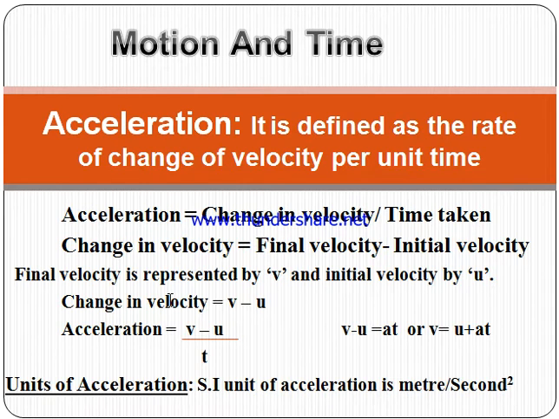Good morning students. In my last video we discussed acceleration. It is defined as the rate of change of velocity per unit time. So we have written the formula: acceleration is equal to change in velocity by time taken, and change in velocity is equal to final velocity minus initial velocity. So the formula is (v minus u) by t. Acceleration is equal to (v minus u) by t.